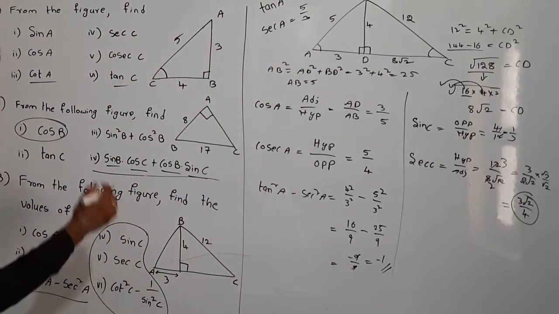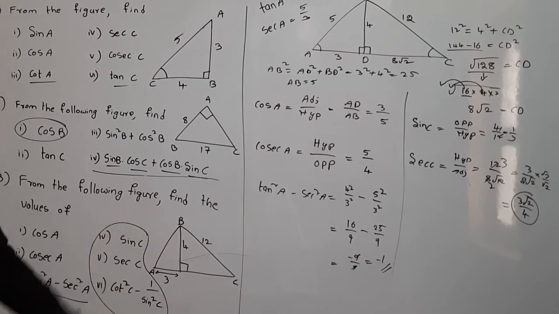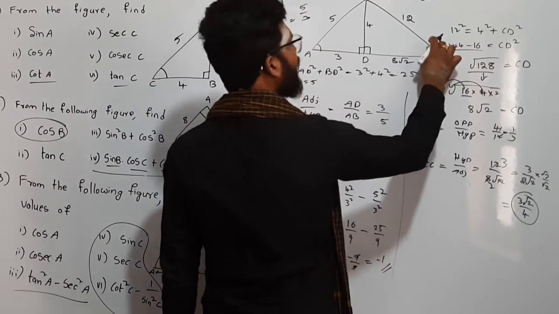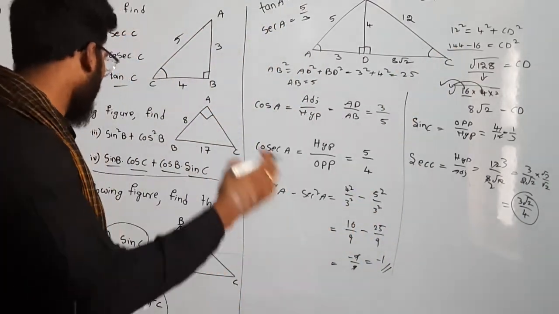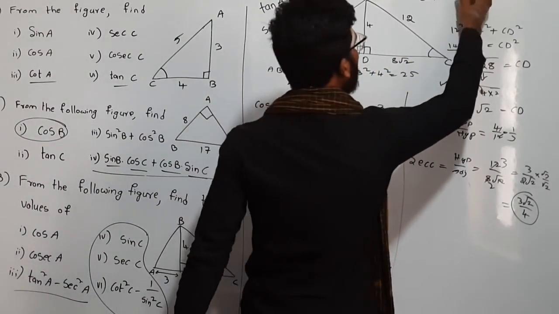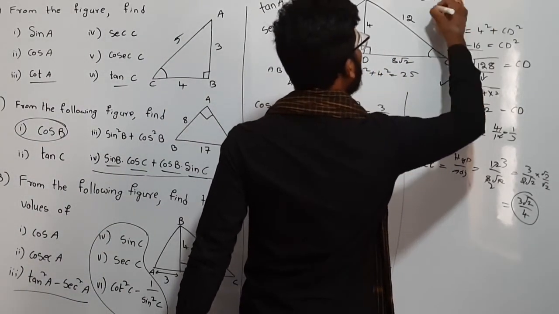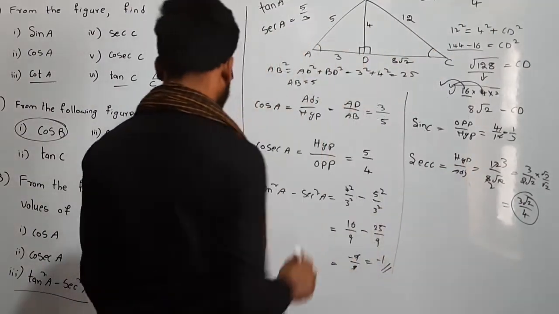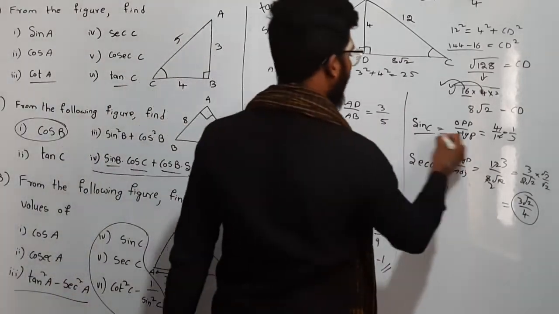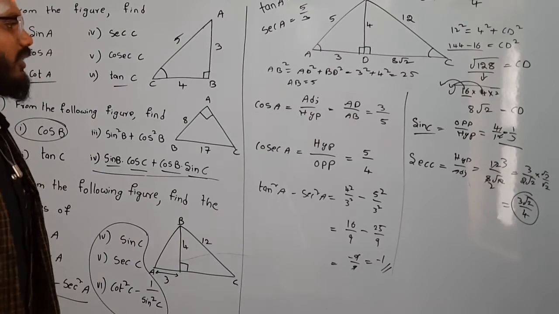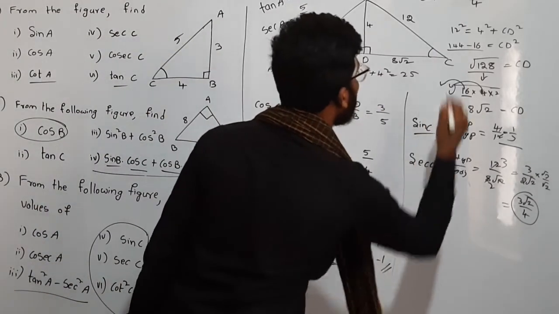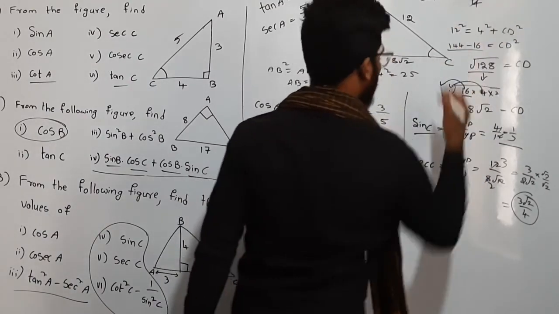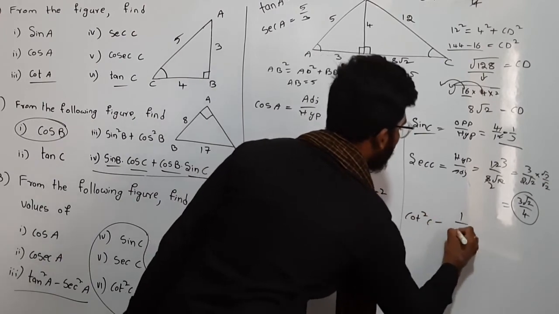Next, cot square C minus 1 by sin square C. So let me find cot C first. What is cot C? Cot is nothing but adjacent by opposite. So adjacent is 8 root 2, opposite is 4. 8 root 2 by 4. And sin C, just now I found sin C. So 1 by sin square C they are asking. So let me simplify cot C, you can write it as 2 root 2.